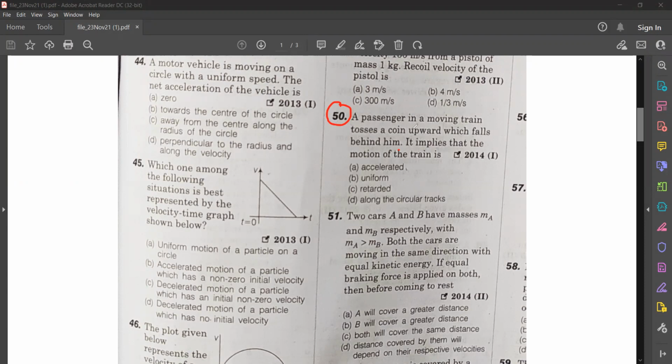It implies that the motion of the train is. Options: accelerated, uniform, retarded, along a circular path. So what does this indicate? Read the question carefully and comment your answers, all of you.